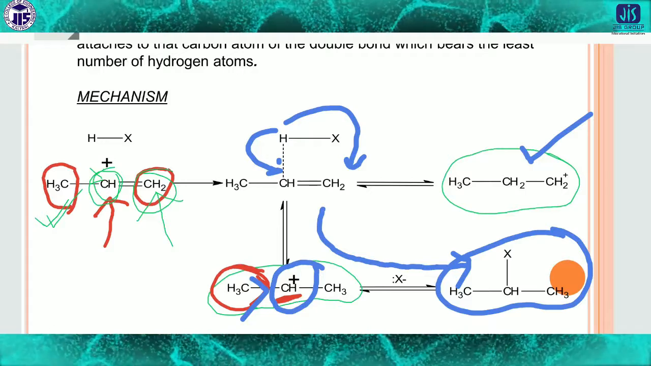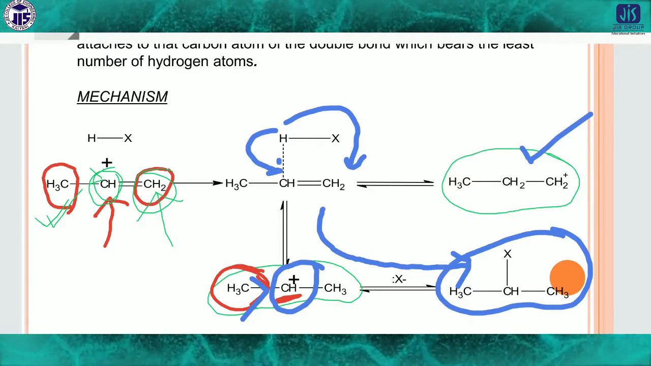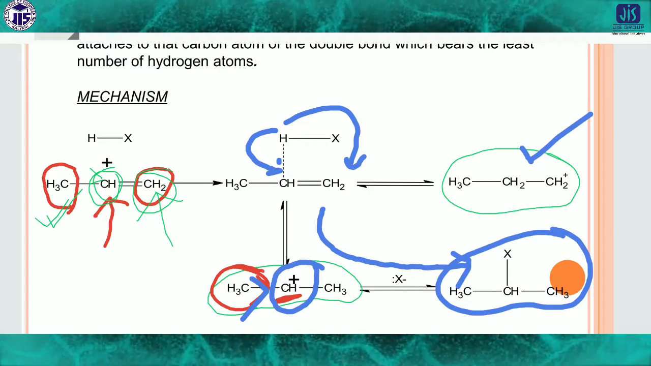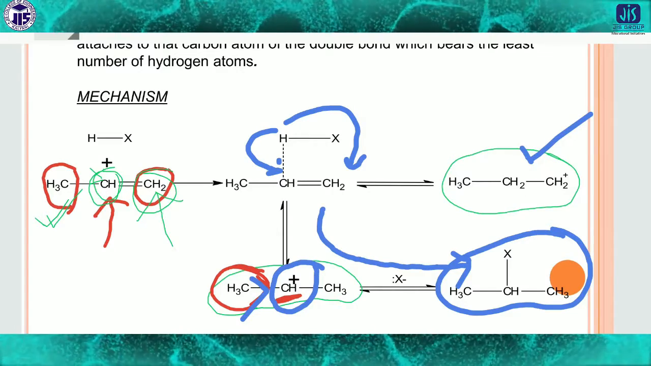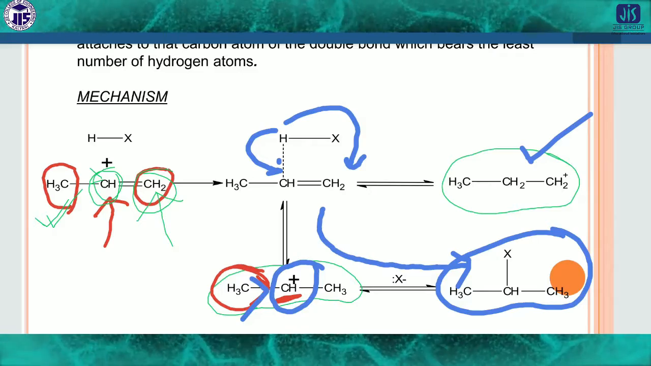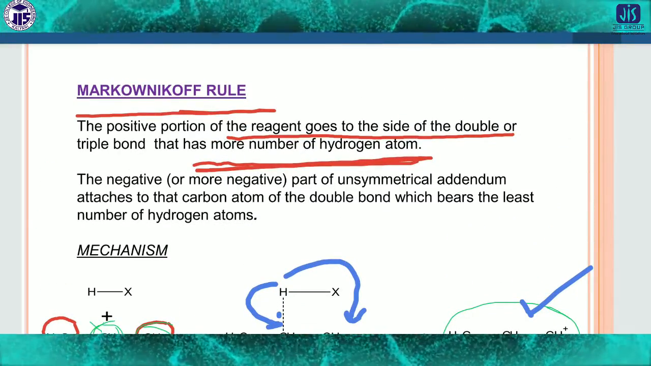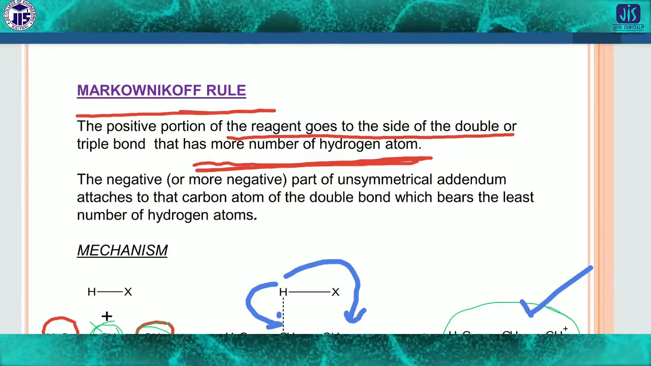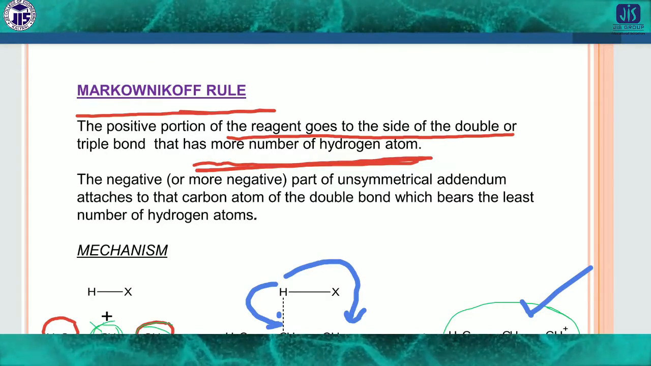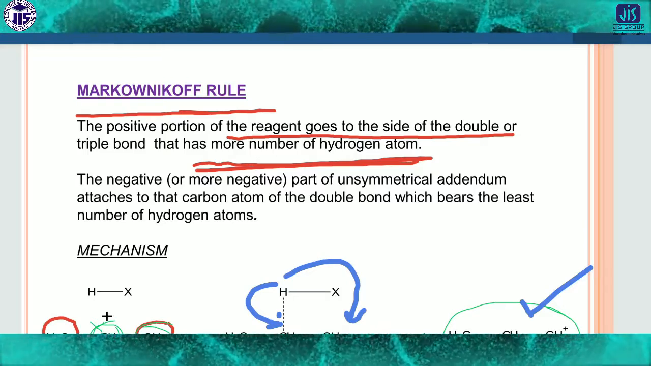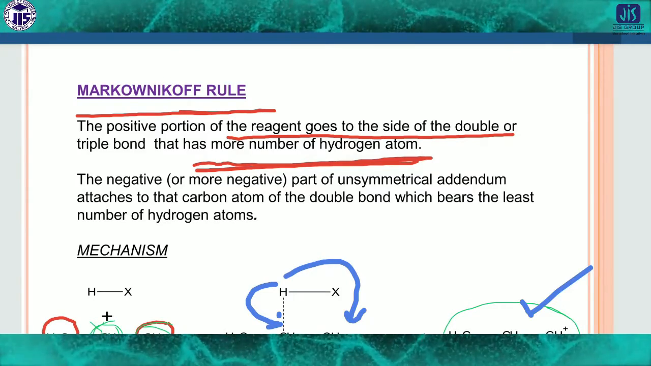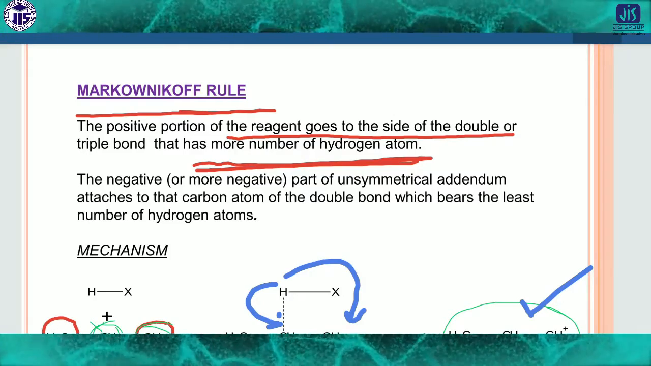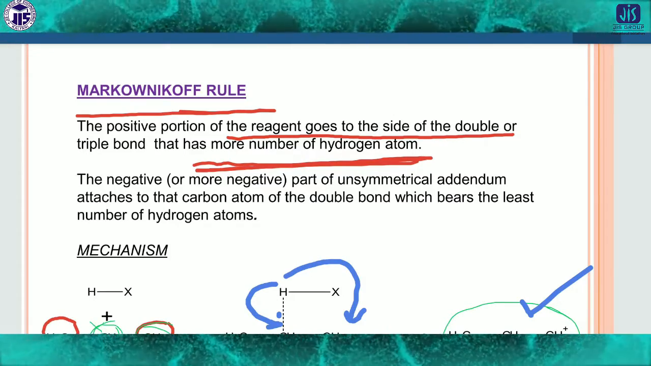So the more substituted carbon atom will get the carbocation, which means the anion part will go there. Depending on this fact, it is written that the positive portion of the reagent goes to the site of the double or triple bond that has more number of hydrogen atoms. This is the Markovnikov rule that you have to keep in mind.